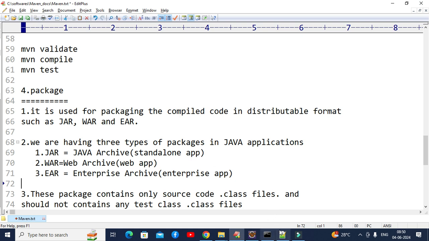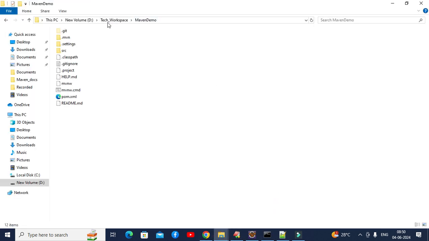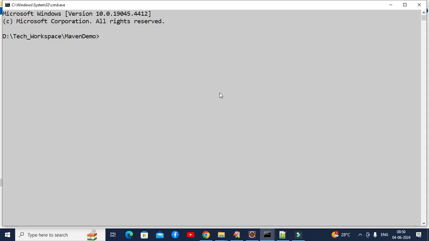First, let me go to the project. Maven demo is in my D drive, tech workspace, Maven demo. Wherever the Maven project is, simply use CMD here. It will open the command prompt from that location. Here our goal is mvn package. Package spelling should be correct. When we use package, let's see what is happening here.